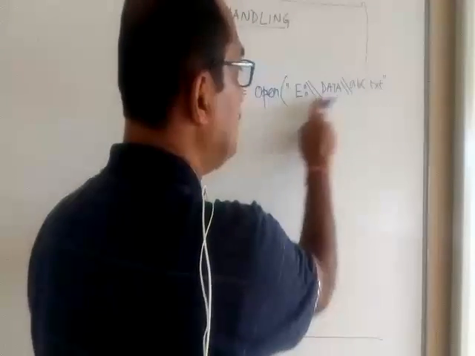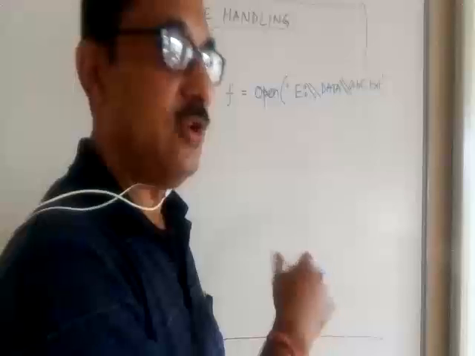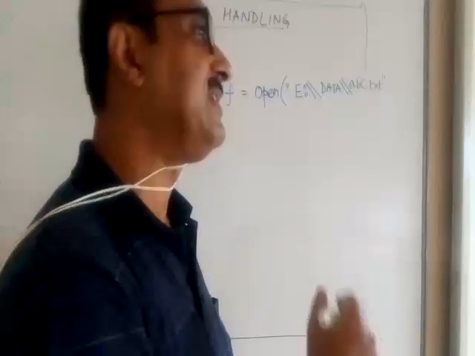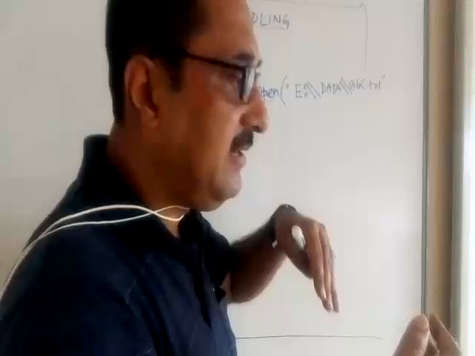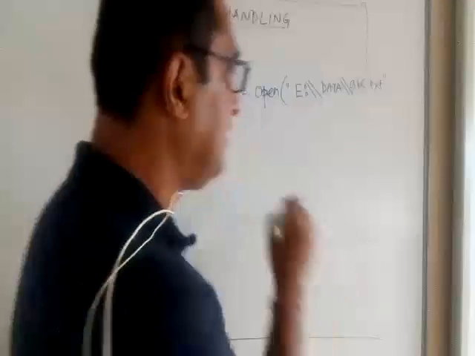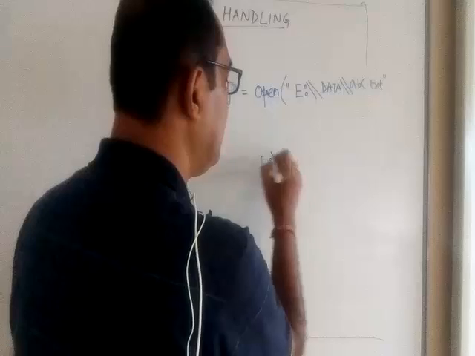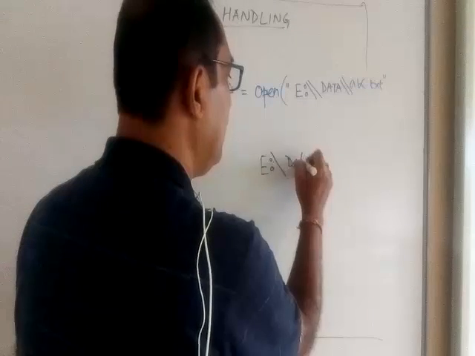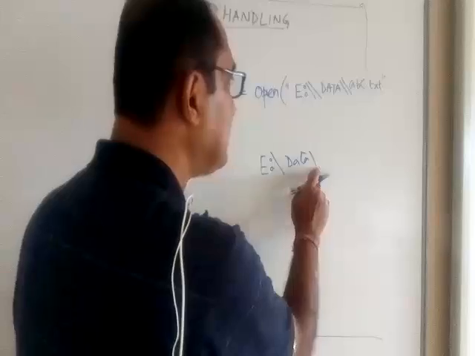So I said this is my file object, you connect to a disk file. So where is the disk file? Say I wanted to create it in my E drive. In the E drive, say I took a folder called data, which I created already. And under that, I wanted the file abc.txt to be created.